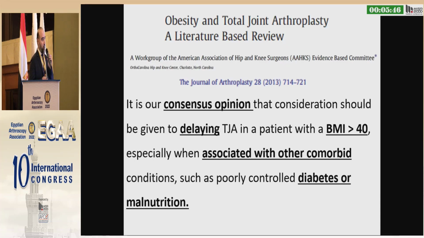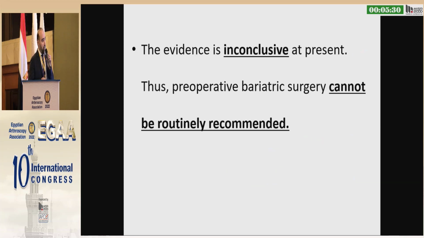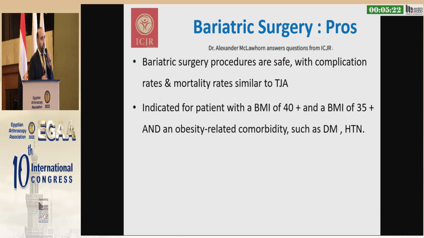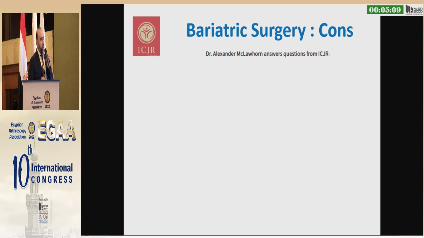There is a consensus opinion that we need to delay any patient for total joint arthroplasty with more than 40 body mass index, especially if associated with other comorbidities. However, does bariatric surgery actually reduce the risk in patients with obesity? Well, the evidence is inconclusive and it cannot be routinely recommended. What are the pros of bariatric surgery? Yes, it's not without complications, but within an acceptable range, and it's effective at reducing comorbidity burden, including diabetes, etc.